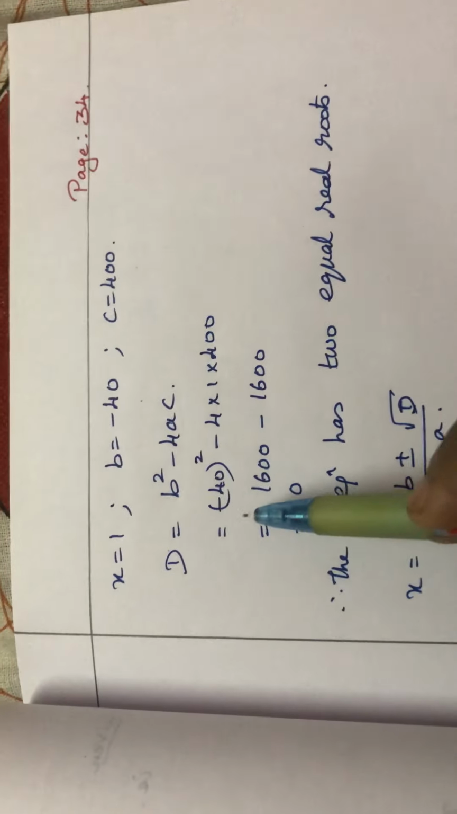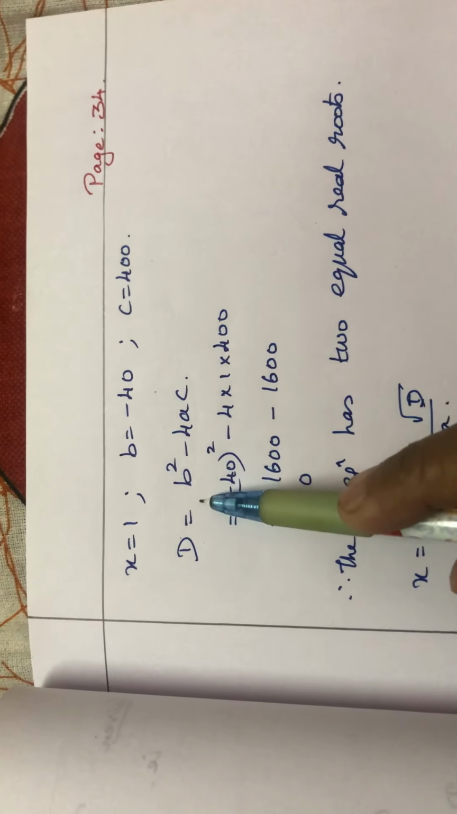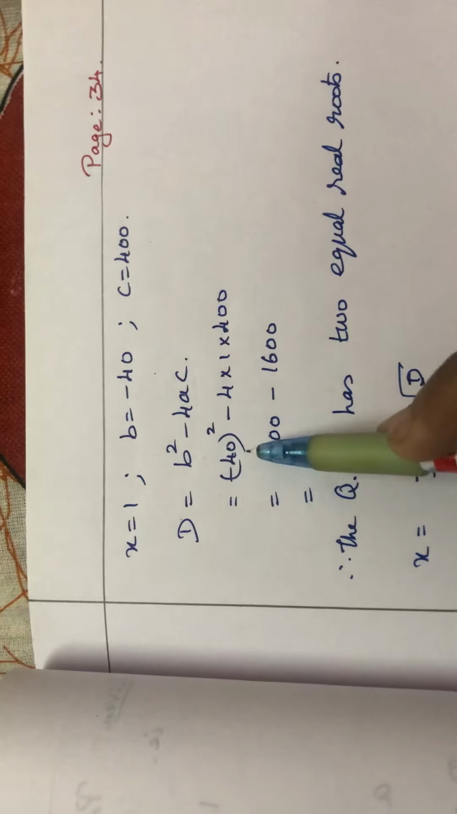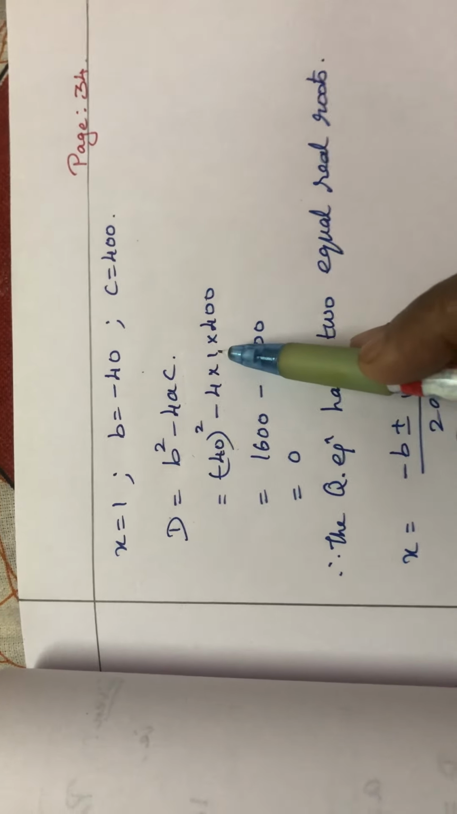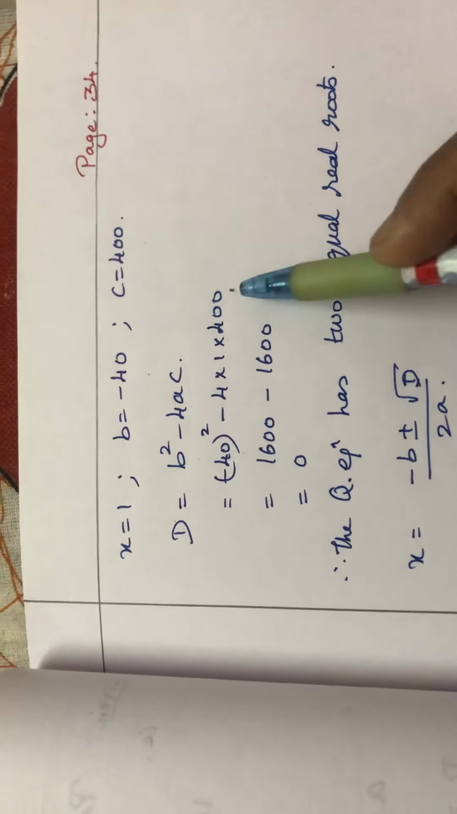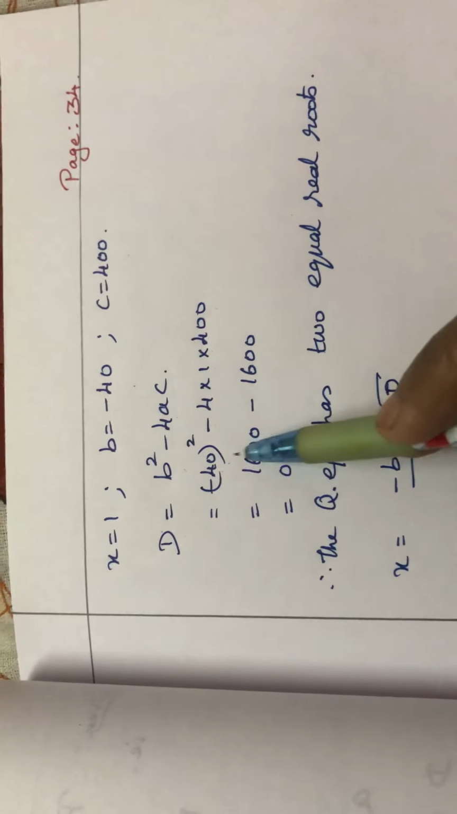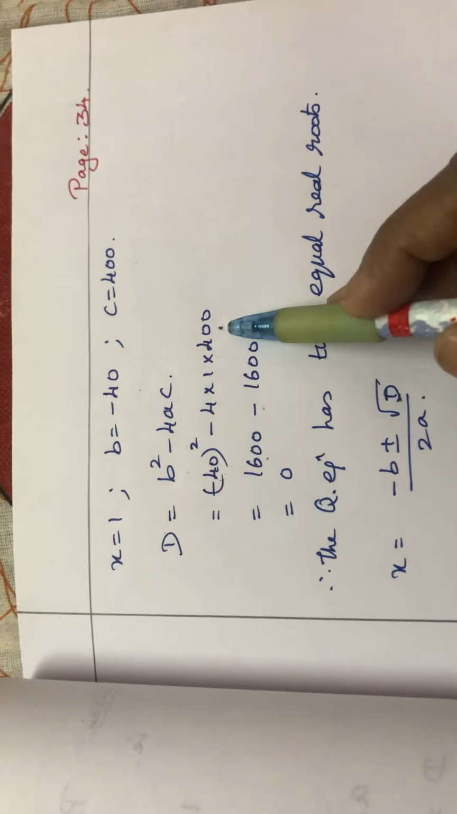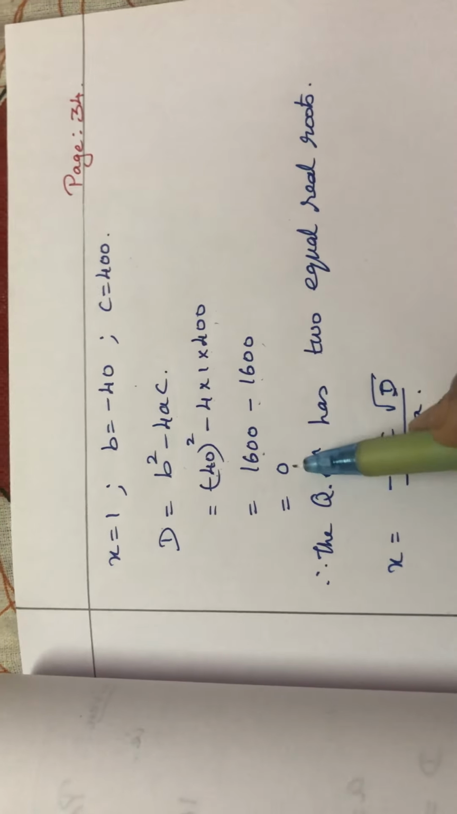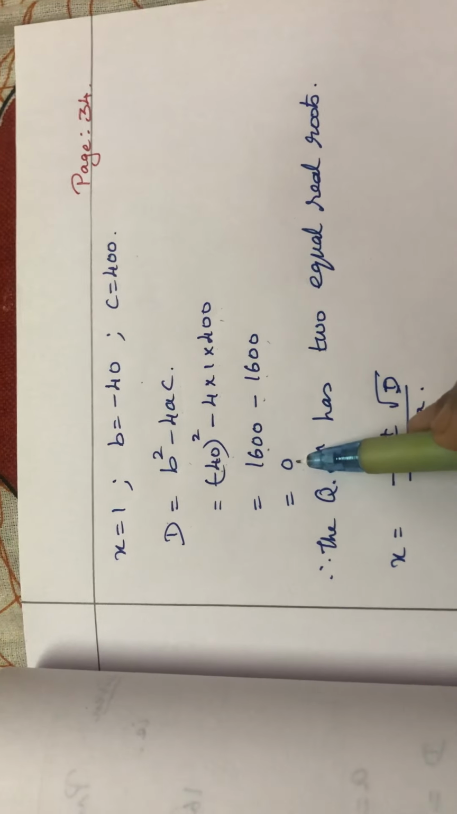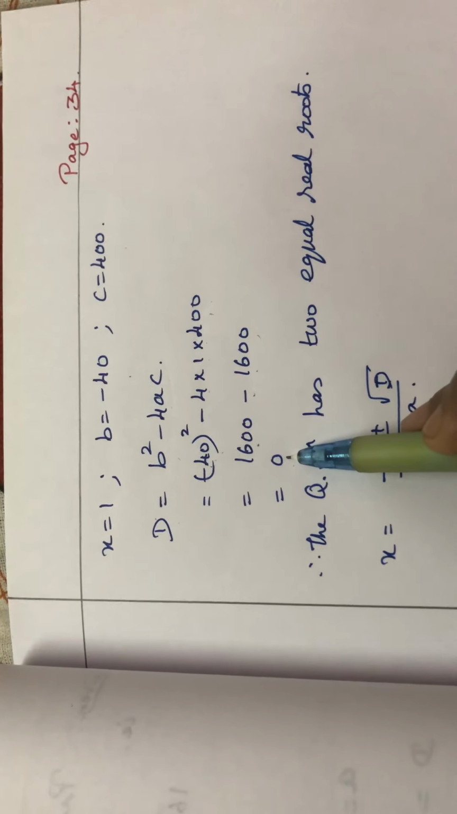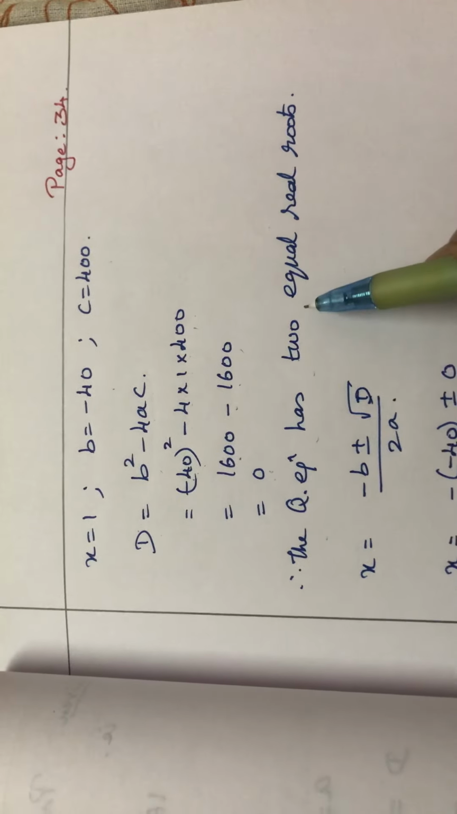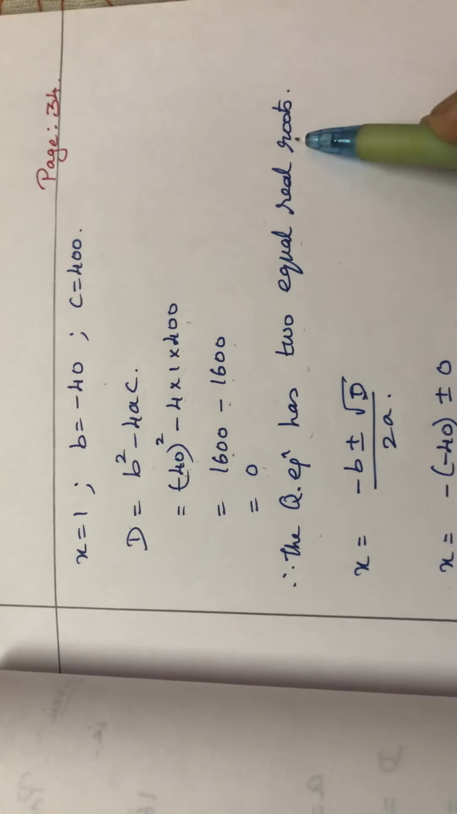First we are going to verify the condition. Discriminant D is equal to B square minus 4AC formula. Substitute minus 40 square minus 4 into 1 into C value 400. 40 square is 1600 minus 4 into 400, which is 1600, so it is 0. If discriminant is 0, it means it has two equal real roots. Therefore the quadratic equation has two equal real roots.